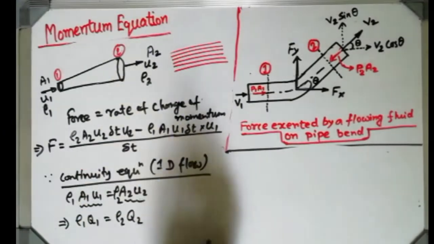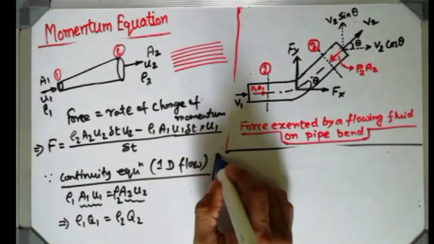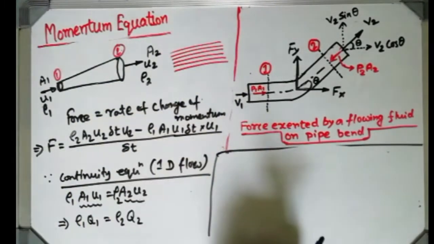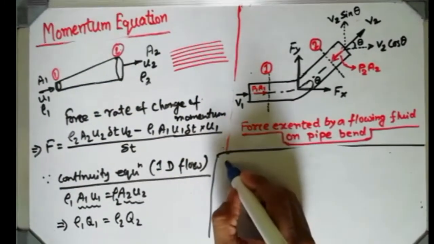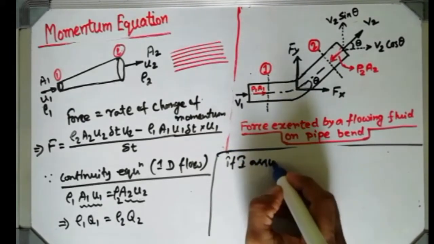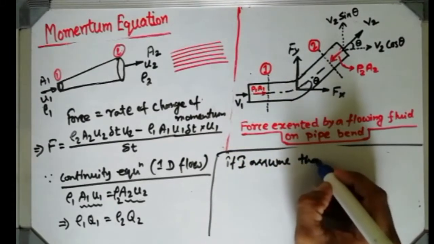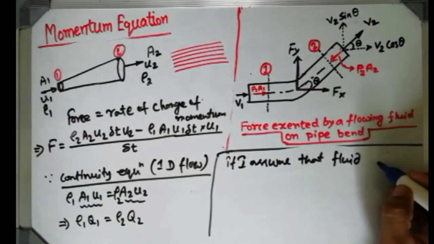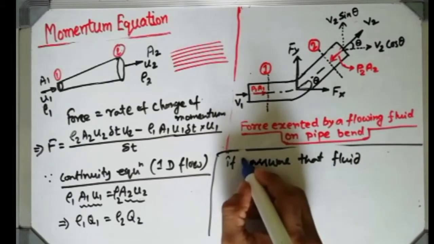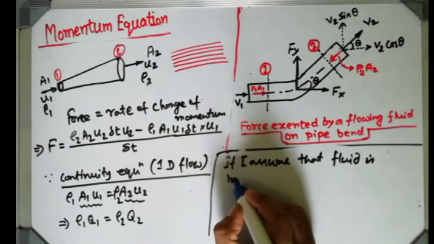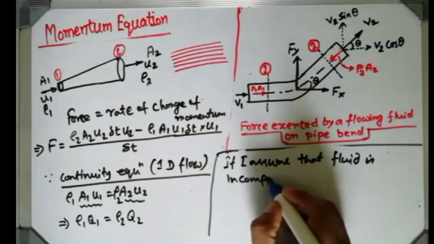If I convert that equation, rho makes it very large. So I assume that the fluid is incompressible, as in most cases we have to work with incompressible fluid.